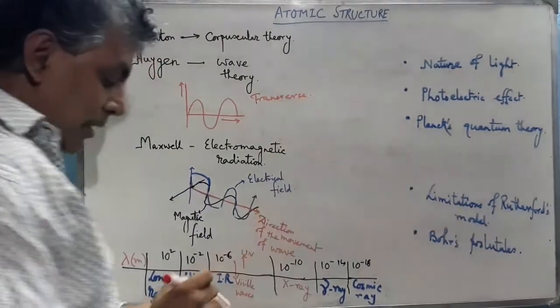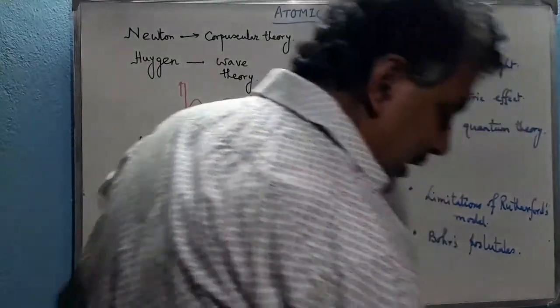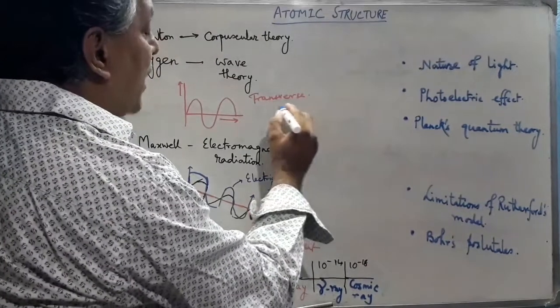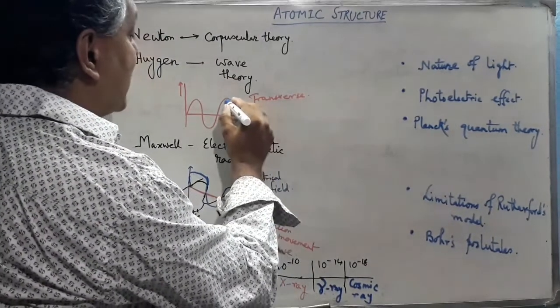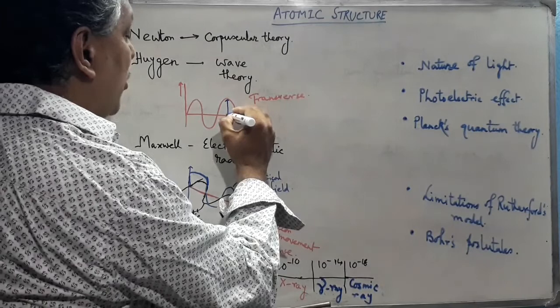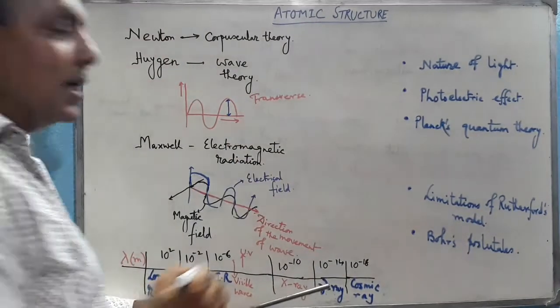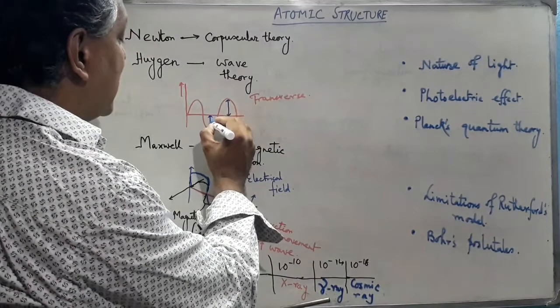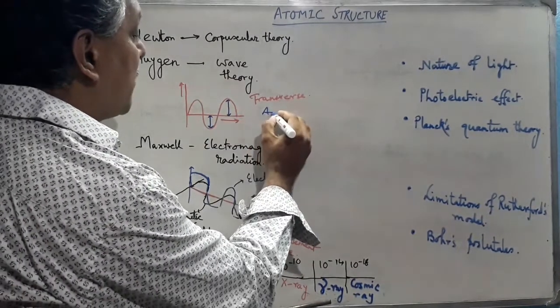In this wave, the velocity of the light is fixed. Now we know that this wave has a maximum displacement on either side with respect to this axis, and this is called the amplitude of the wave.